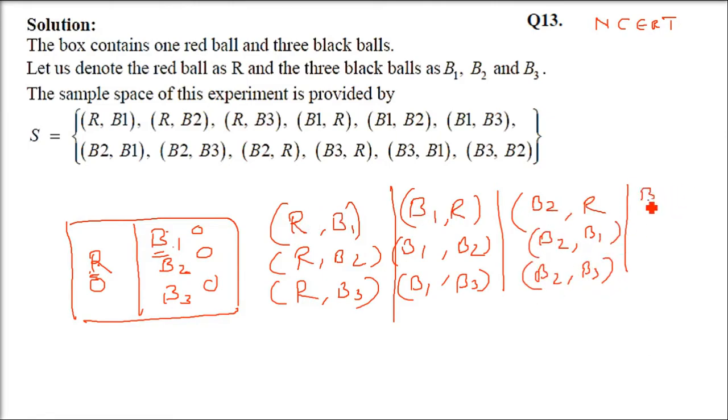Now one more is remaining, that is the B3. So B3 can be followed by the red one, it can be followed by the black one, and then it can be followed by black 2. Right? So these are all the possibilities. So how many are there? Fourth is a 12. So we have 12 combinations like this.